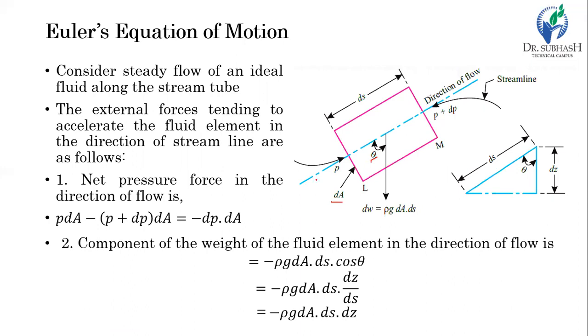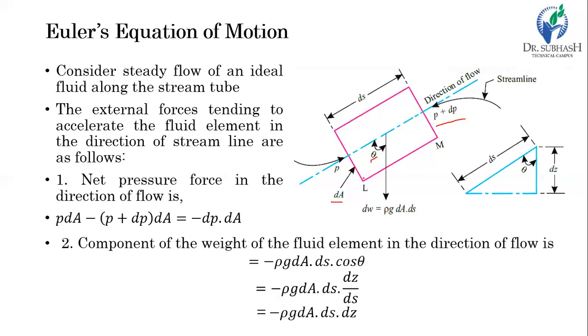Pressure force always acts perpendicular to the surface. So here we will consider the pressure force P in the opposite direction. Let's suppose the intensity of pressure is P plus dP. We don't know whether it will increase or decrease, but let's suppose it is something different from P. So it is P plus dP, where dP is the small variation in the pressure.